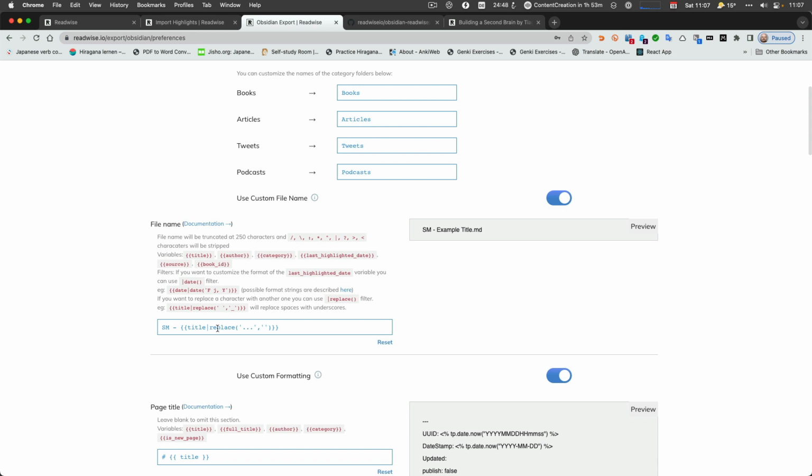The one important thing is that the file name is being used by Readwise to map the node to Readwise. So you cannot change that. If you change that and there's a new highlight coming in, or if you have selected resync deleted files, it will recreate the node, right? So if there's a typo in the title, you cannot just go and change the typo in the title because the typo in the title is still in Readwise.